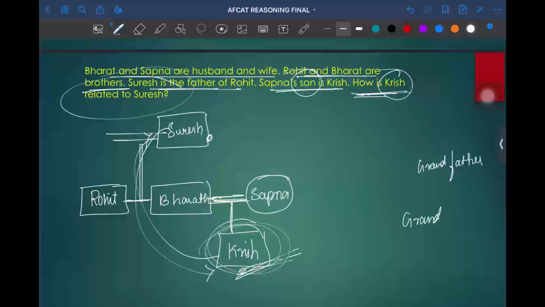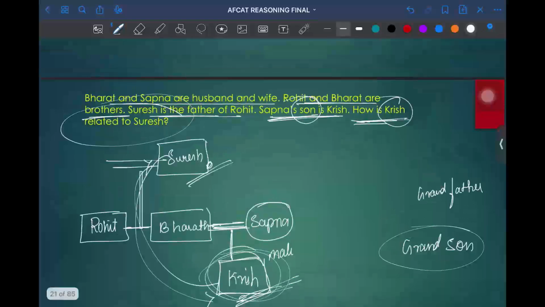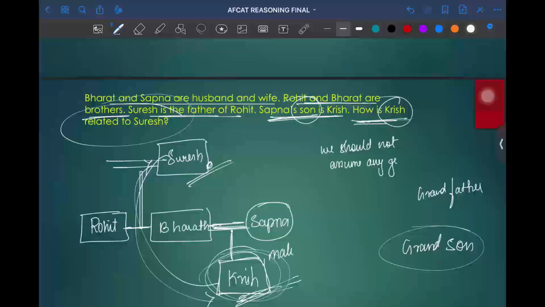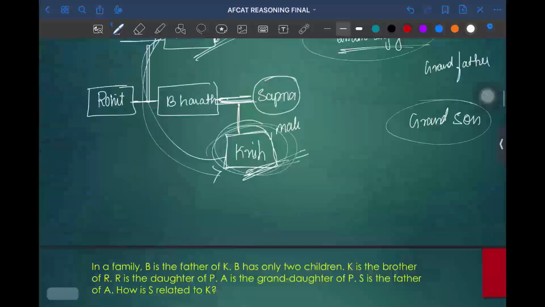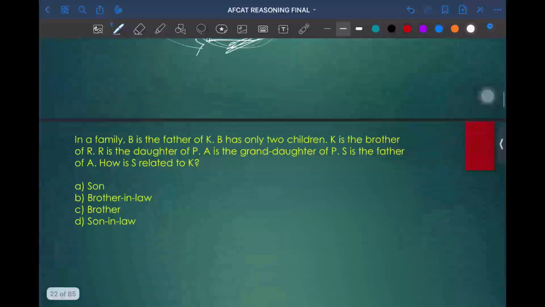I have not given the options, so it is a grandson. So Krish is the grandson of Suresh. Am I correct? Because we have been given that Sapna's son is Krish, which means he's a male child. So from this question, you can understand that we should not assume anything. We should not assume any gender. Major thing. So the answer is grandson. Let's move on to the next question.